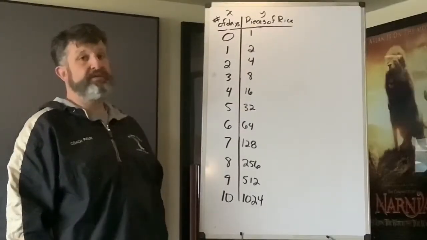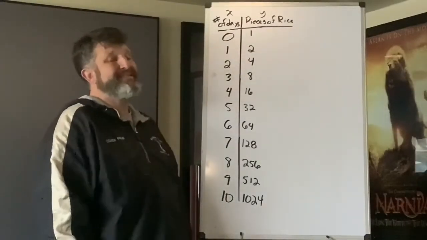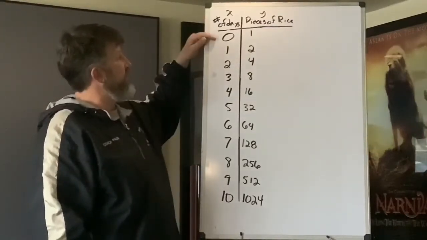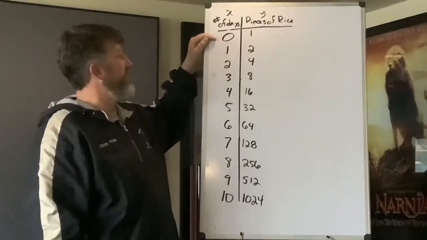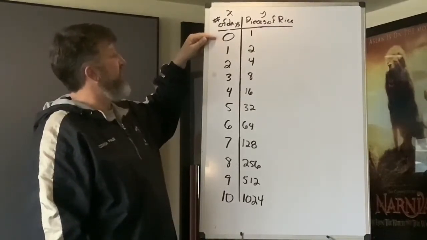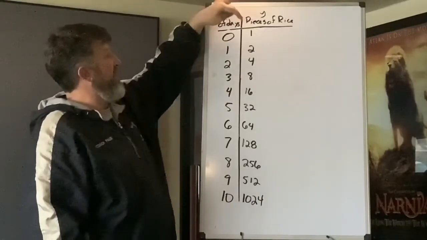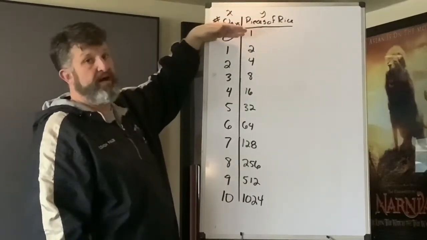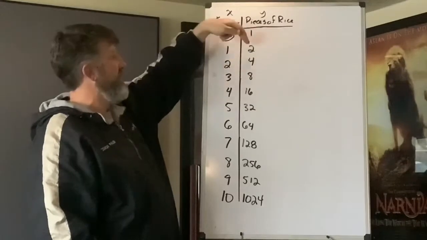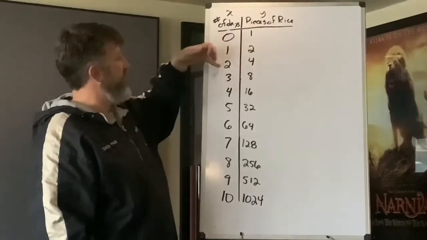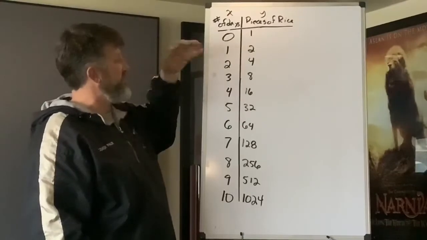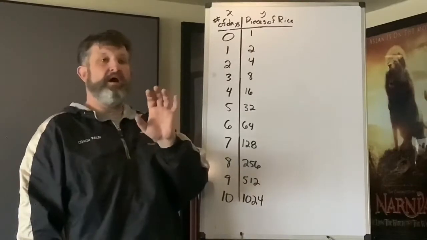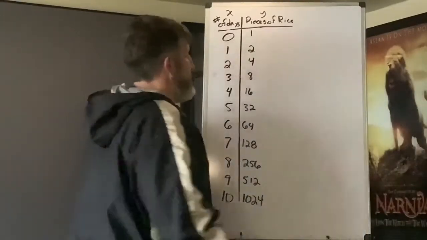Okay, so as you can see, I changed the table up just a little bit. It's still the same story. It's still exactly the same thing. But what I did do was I called this day 0, and you're going to see why here in just a minute. So what we're saying is that the king gave the wise man 1 piece of rice. That was the beginning of this whole process. Then 1 day later, he gave him 2 pieces of rice. Then 1 day later, he gave him 4 pieces of rice. 1 day later, okay? So it's still the exact same equation, but it's going to fit what we're going to do here just a little bit better, okay?